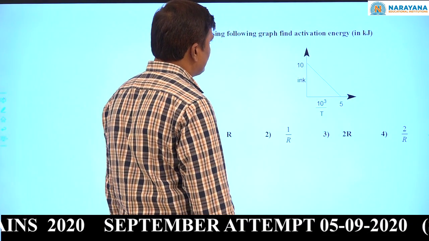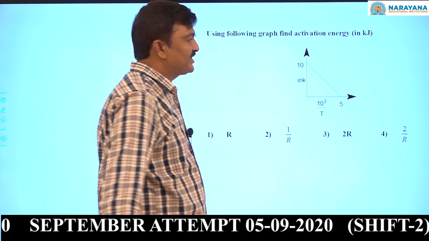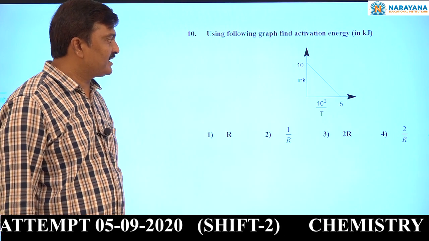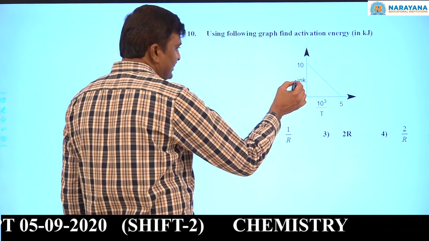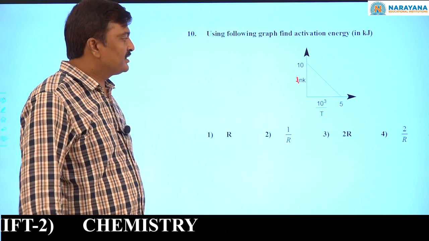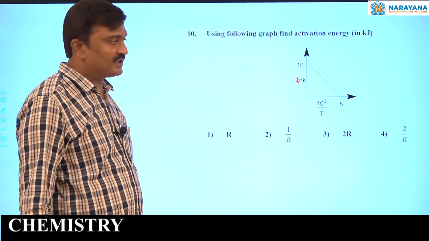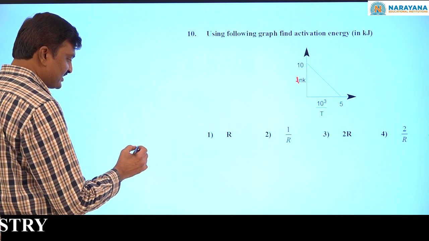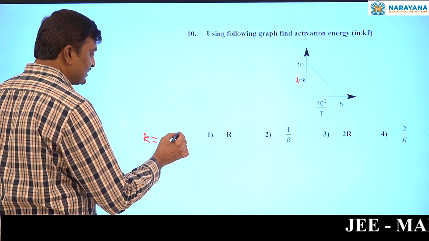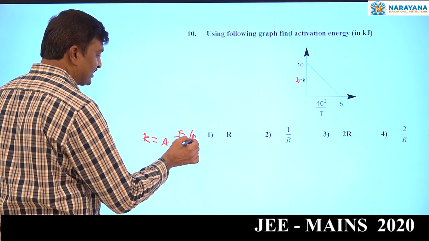Using the following graph, find the activation energy. See, it is ln k versus 1000 by T graph. See, we know that Arrhenius equation k equal to A into e to the power minus Ea by RT.